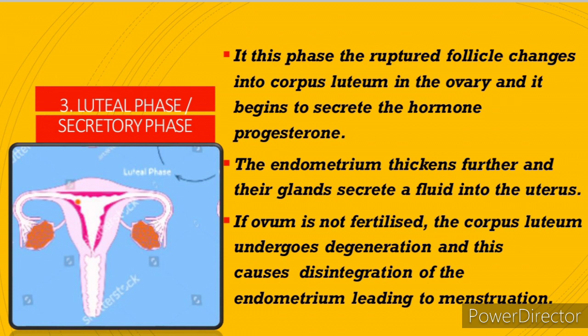Otherwise, fertilization does not take place, which means the unfertilized ovum is going to disintegrate now. So in the luteal phase, the luteal means it is referring to the corpus luteum. It starts to secrete progesterone and the progesterone hormone enables the endometrium to become thickened in nature.